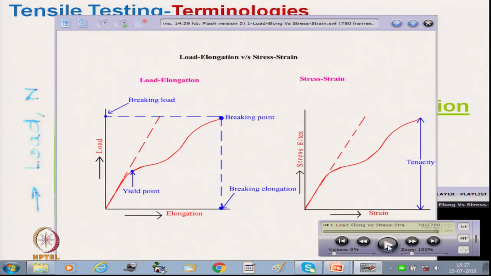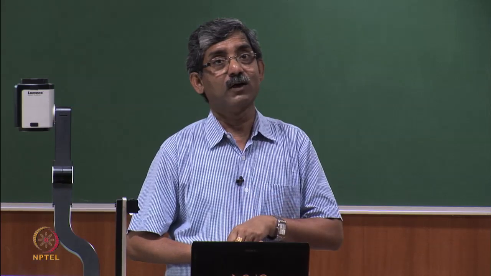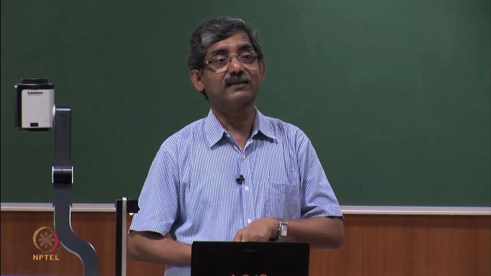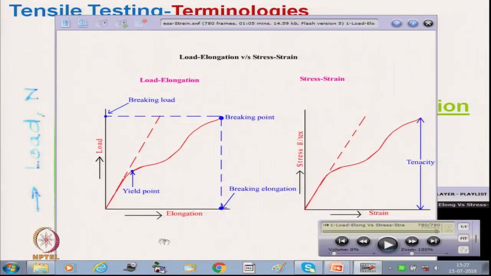We can easily convert the load elongation curve to the stress strain curve. What parameters are required? We must know the initial gauge length, so that we can calculate the strain from elongation. And for calculating the stress, we must know the linear density, which is the initial linear density.